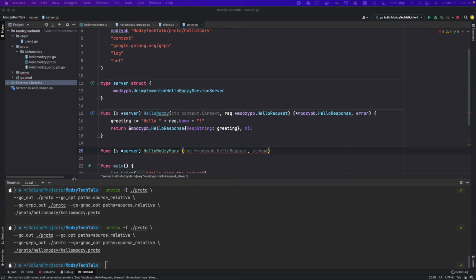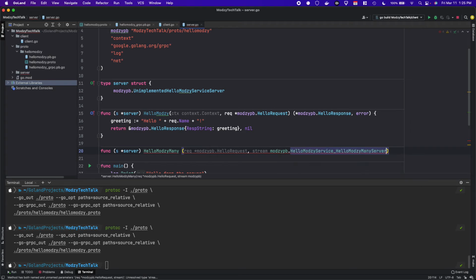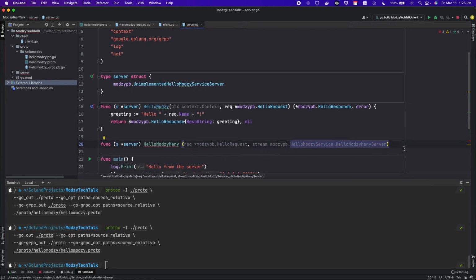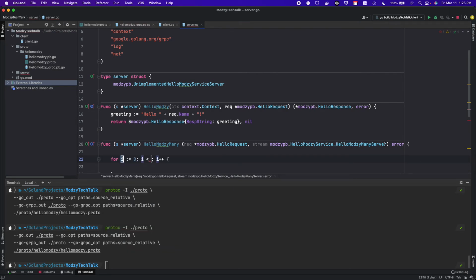What we actually do is this is of type ModzyPB dot hello Modzy many server, and this just returns an error. So when we return, that is an indication to the client that the stream is complete. So what we'll do is we'll respond, let's say 10 times.